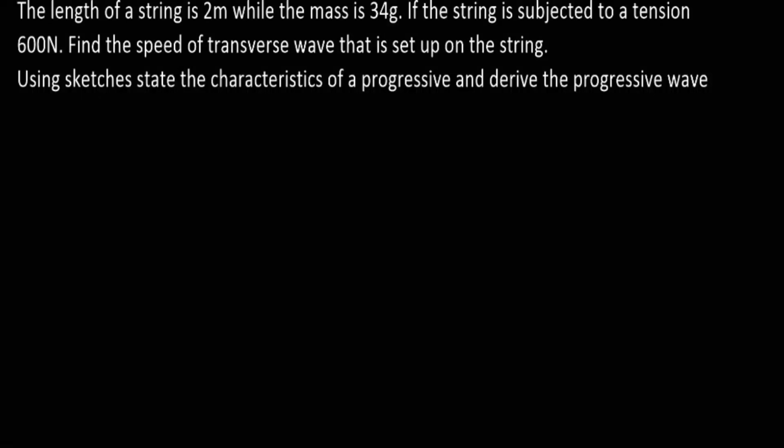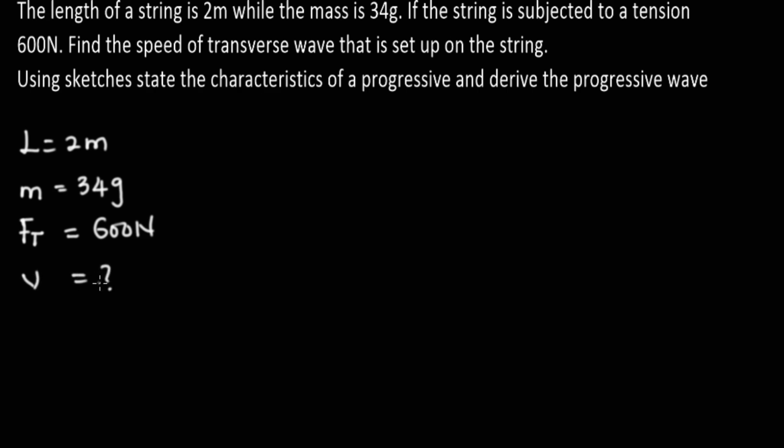Let's look at solving this problem. Here we have the question on our blackboard. The length of a string is 2 meters. Take down the parameters, and the mass is 34 grams. If the string is subjected to a tension of 600 Newton, that is the tension force. Now tension is a kind of force that is found on strings or ropes. You can just use any name you desire. 600 Newton.